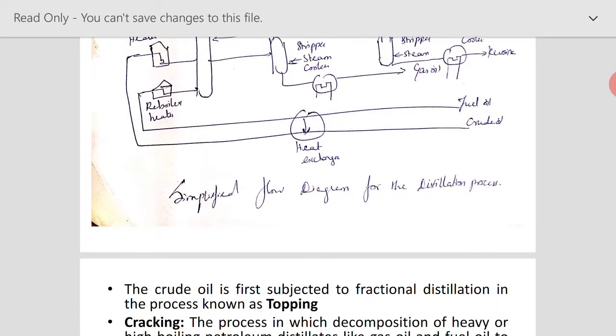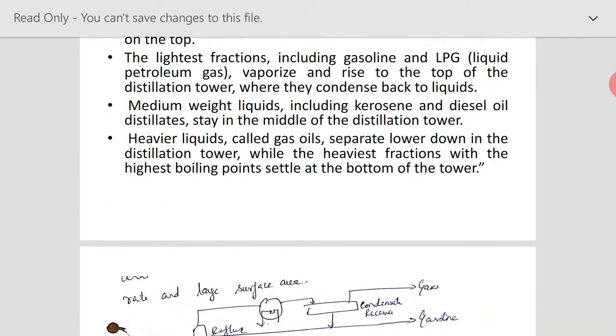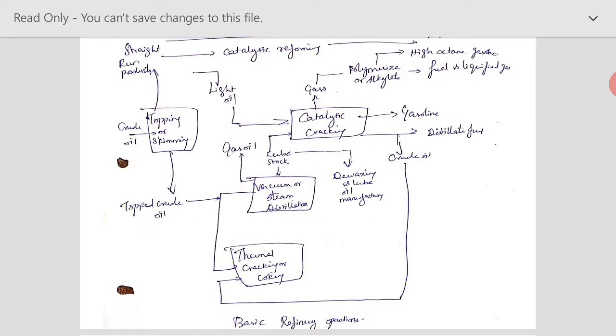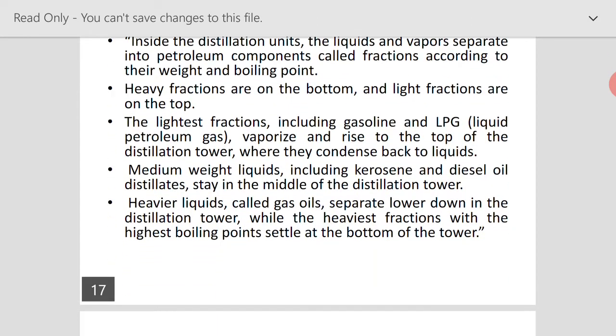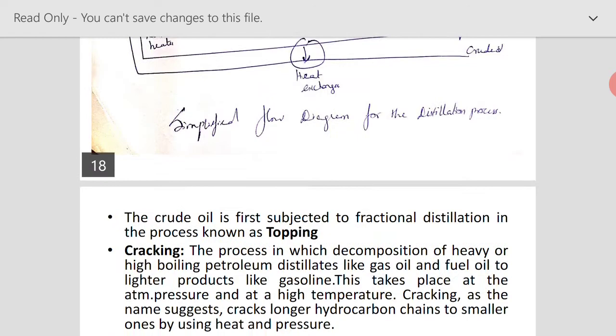So this is a schematic diagram which shows you the different products that are obtained from your distillation process. As we already said, the crude oil is first subjected to fractional distillation. That process is known as topping. So in this flow chart, you should be able to see the crude oil is first subjected to topping, that is your fractional distillation. Because of fractional distillation, we could get various products here, like LPG gases and gasoline, kerosene and gas oil.